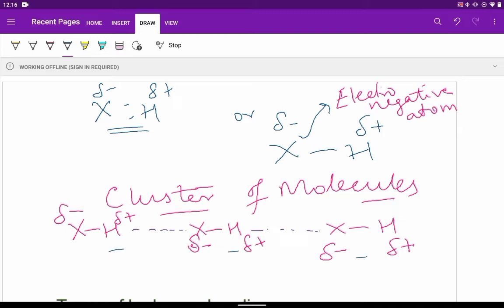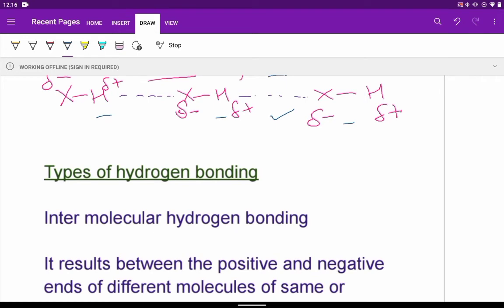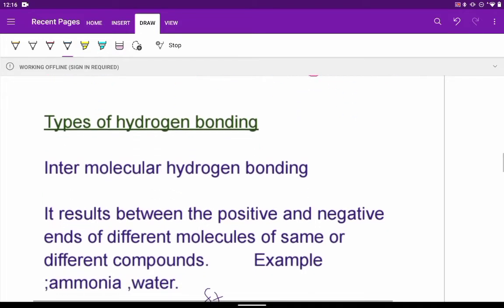So many molecules are there. In between there will be hydrogen bonding. So we find association and as a result cluster formation. Because of cluster formation, we find that H2O, water, is in liquid state. All the hydrides of different elements may not be liquid. Now we come to the types of hydrogen bonding.